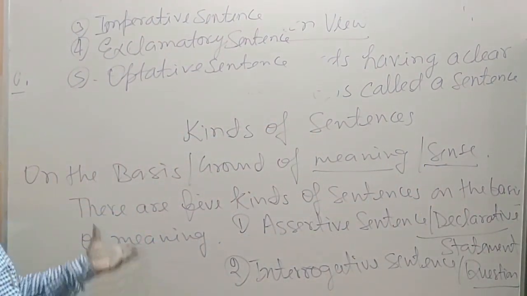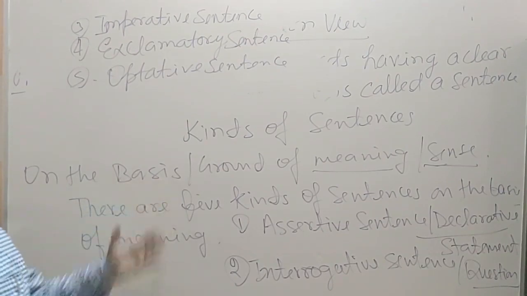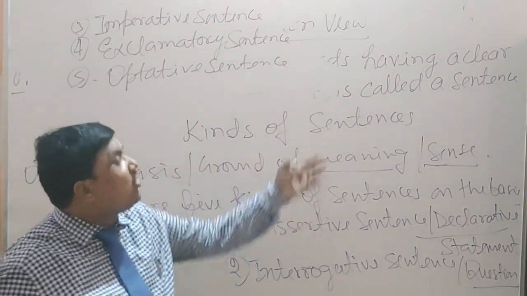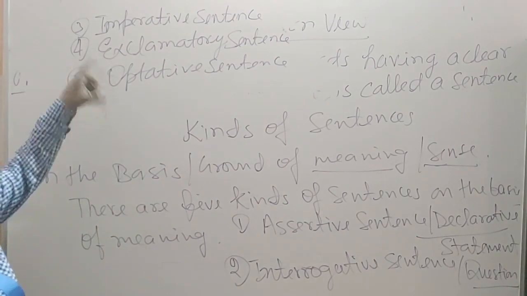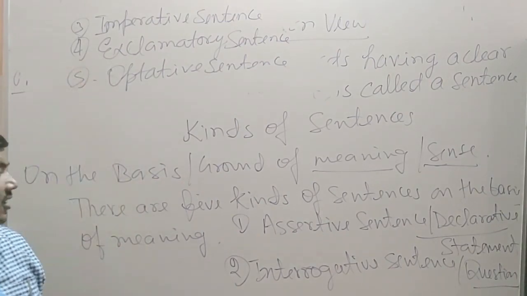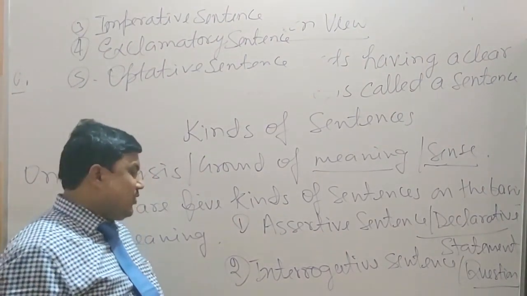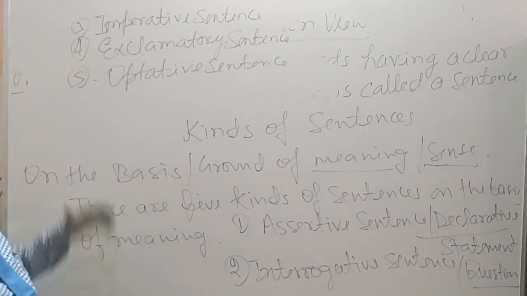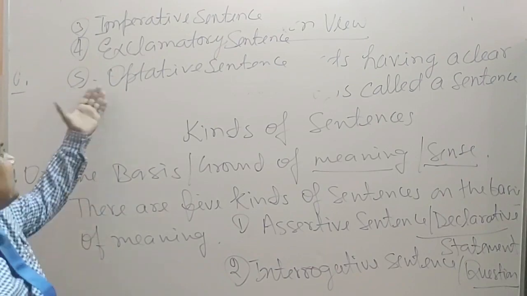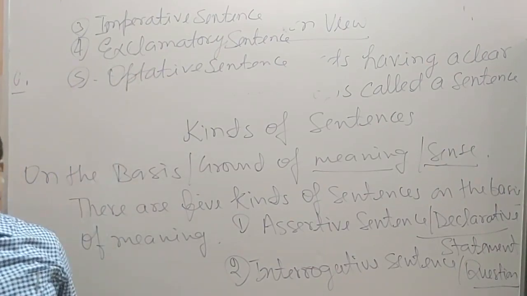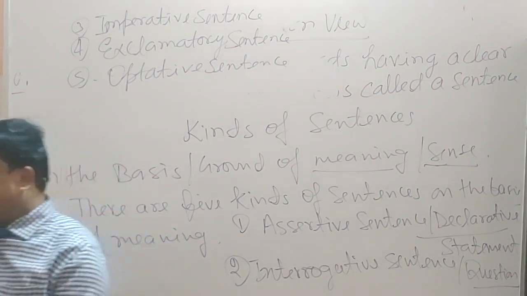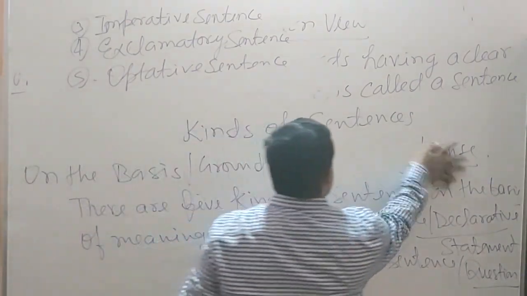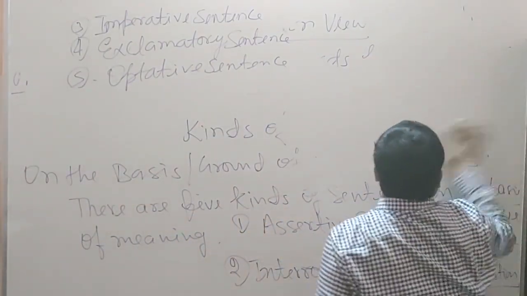You can say that on the basis or ground of meaning or sense, these 5 sentences are there. The first one is assertive, second one is interrogative, third one is imperative, fourth one is exclamatory, and fifth one is optative sentence.